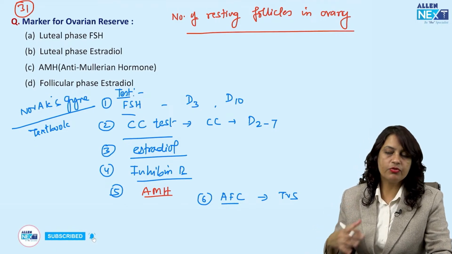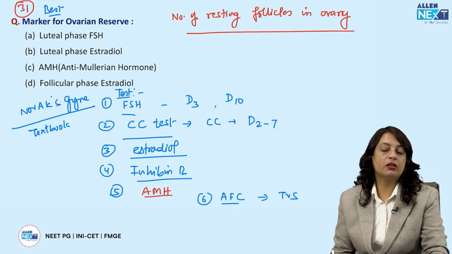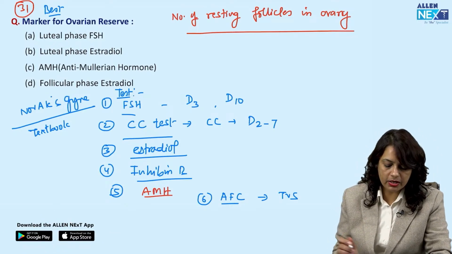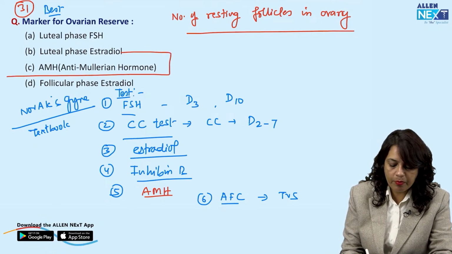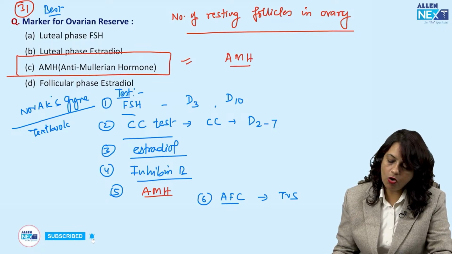Now they have asked which is the best marker for ovarian reserve. According to the points I have written, the best test for ovarian reserve is anti-Mullerian hormone.